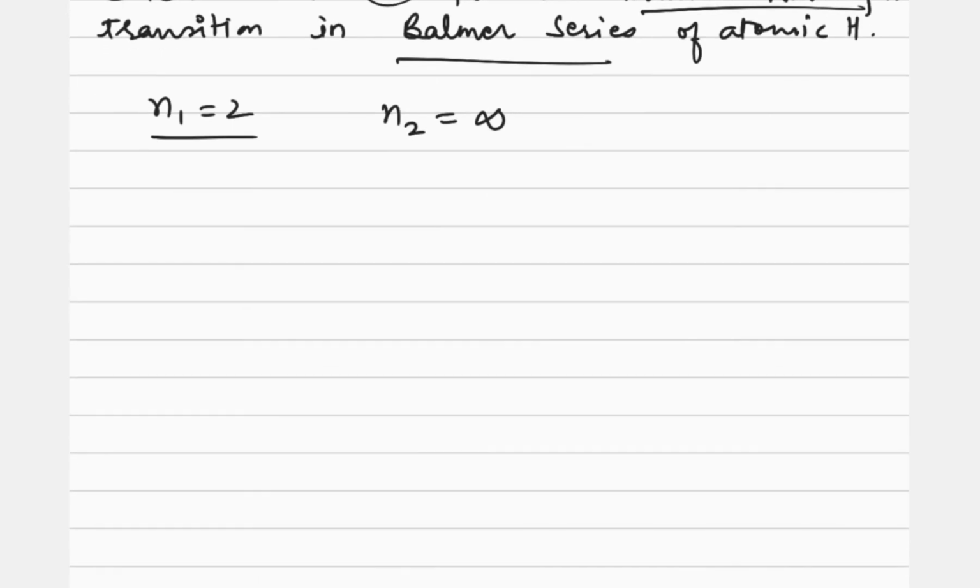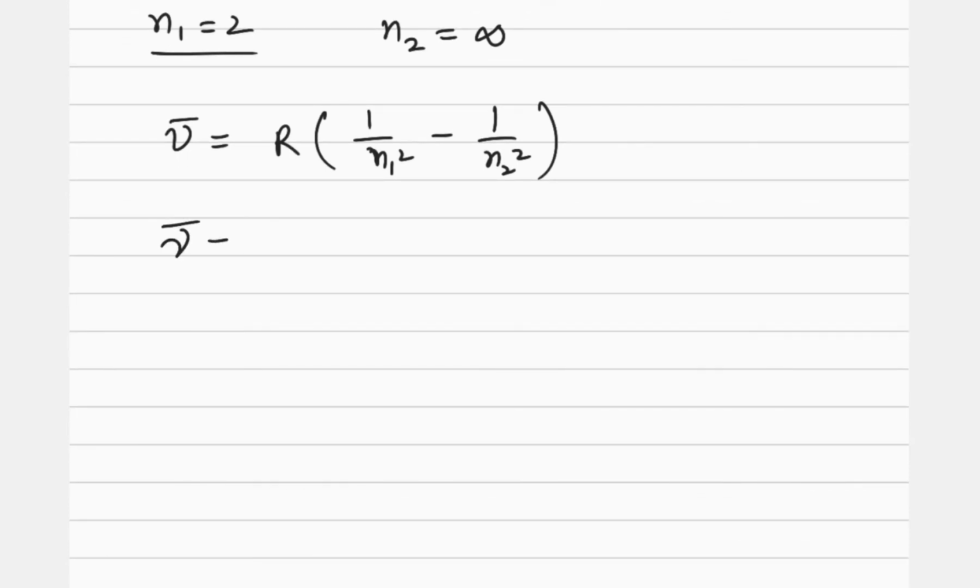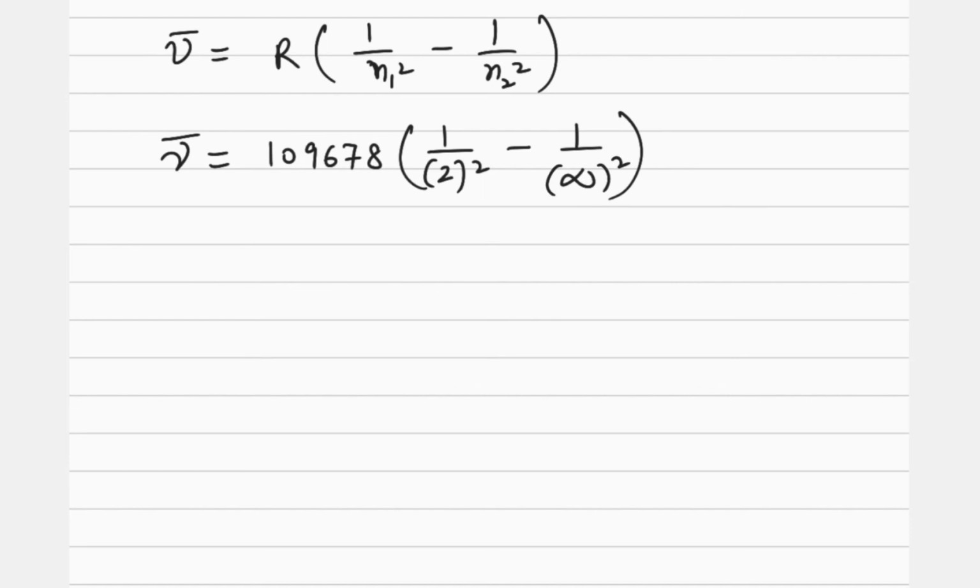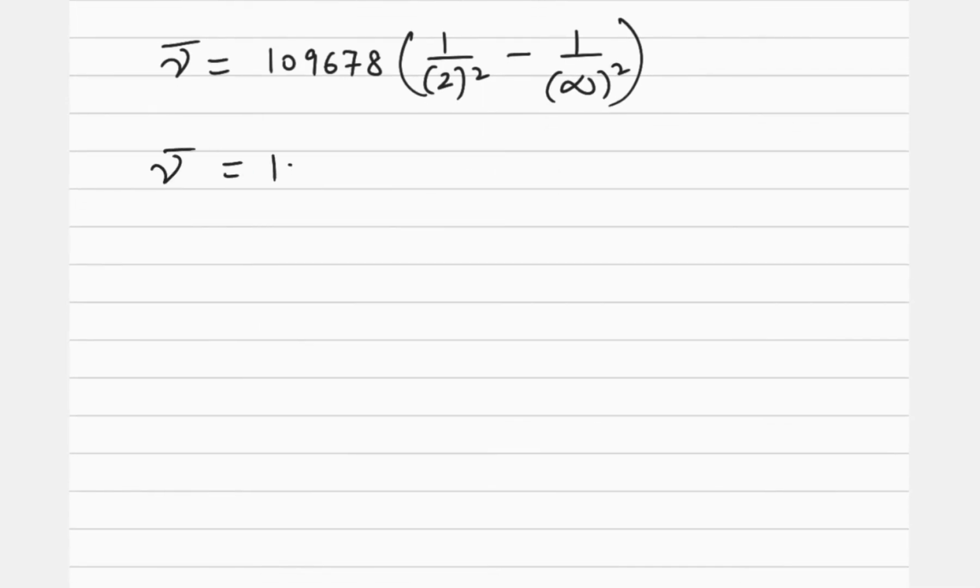Now can we calculate the wave number for this transition? Nu bar is equal to R into 1 upon n1 square minus 1 upon n2 square. So nu bar is equal to 109678 into 1 upon n1 square, which is 2 square, minus 1 upon n2 square, meaning 1 upon infinity square. So nu bar is equal to 109678 multiplied by 1 upon 4.